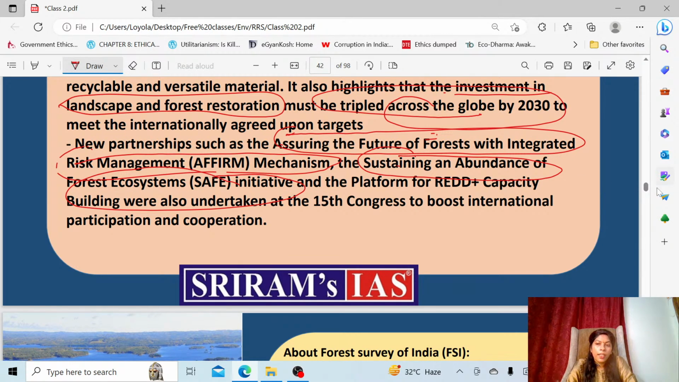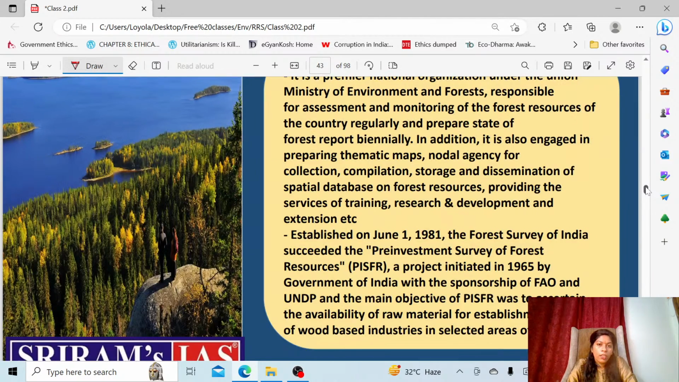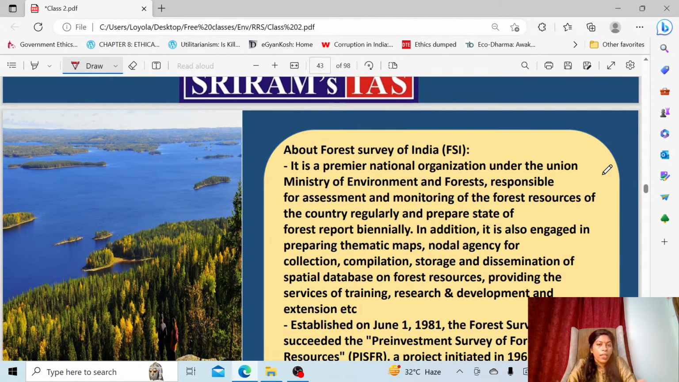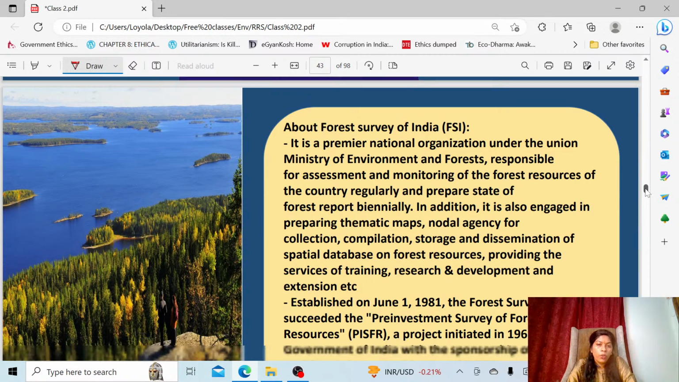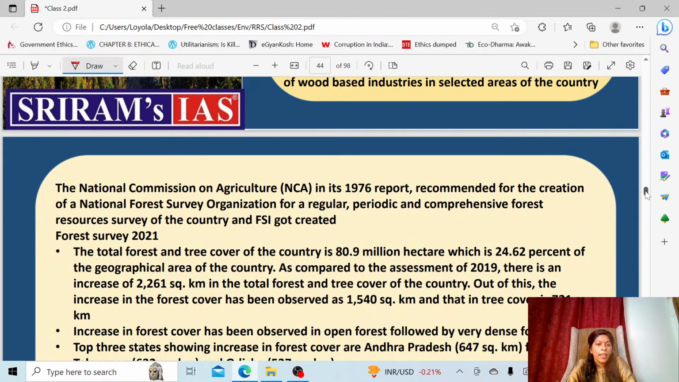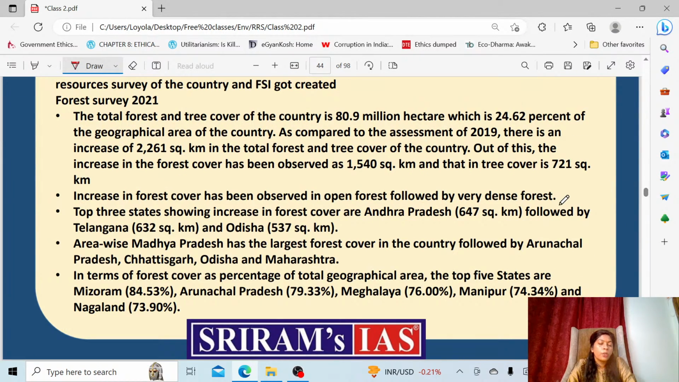Right, now we'll move to the next ecosystem. Before that, the forest survey. Survey is again an important point. So it is an important section which you have to focus on related to forest. In that, some data like this is important. The total forest in the country, how much it is, whether it has increased or decreased, which are the states which have shown the increase, which are the states which have shown the decrease.